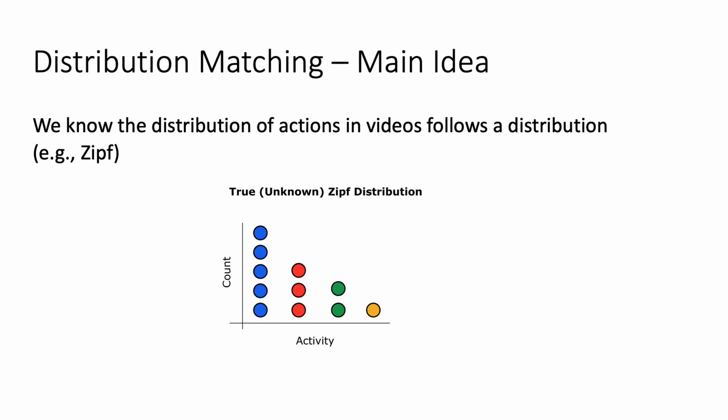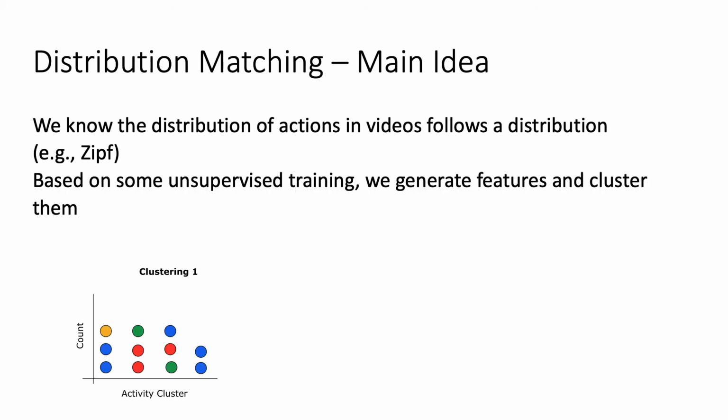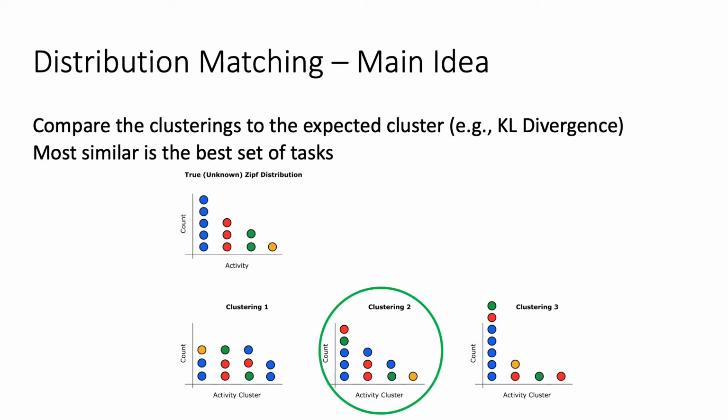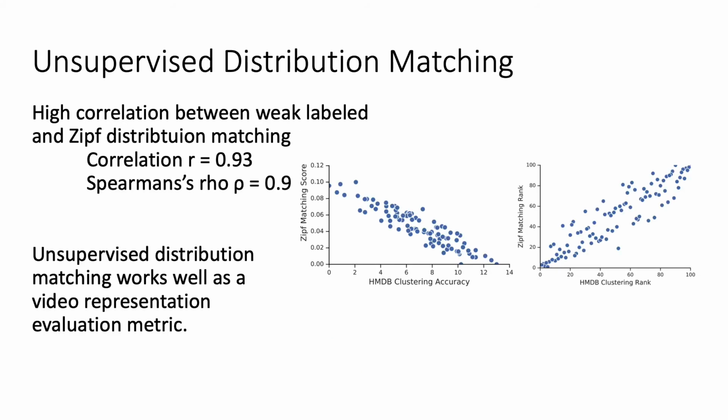The idea of distribution matching assumes we have this prior distribution which we assume the videos follow. Then for each loss function, we can obtain a clustering based on what the representation learned. We can then compare these clusterings to our prior distribution using KL divergence, and that can become its measure of fitness. We find that both the distribution matching as well as the weakly supervised clustering are extremely correlated, suggesting that this unsupervised distribution matching is a very good metric to evaluate video representations.